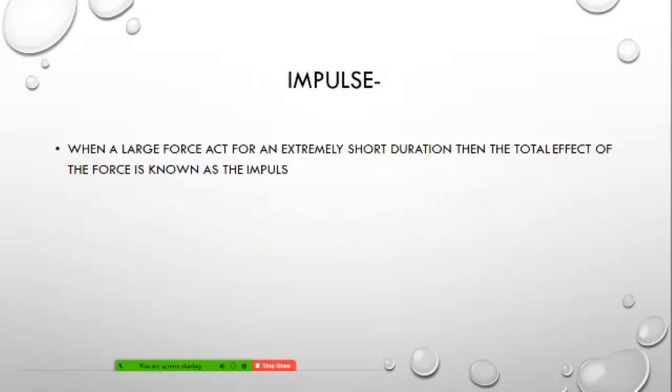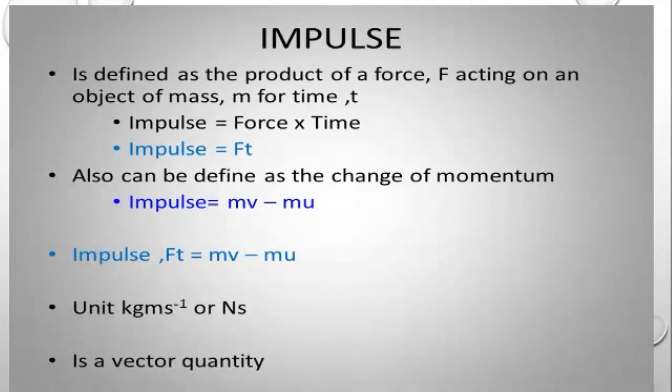Impulse. When a large force acts for an extremely short duration, meaning that you apply more force for a very short duration, then the total effect of the force is known as the impulse. Impulse is defined as the product of a force F acting on an object of mass m for the time t. So impulse is equal to force into time, F into t.